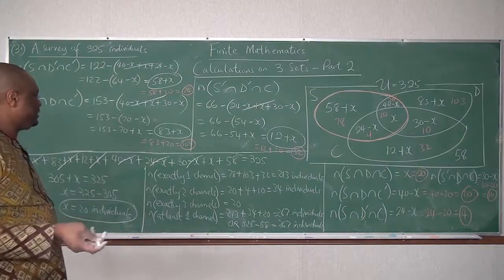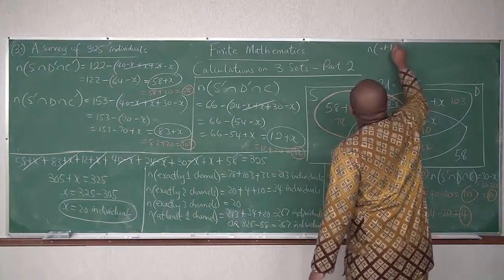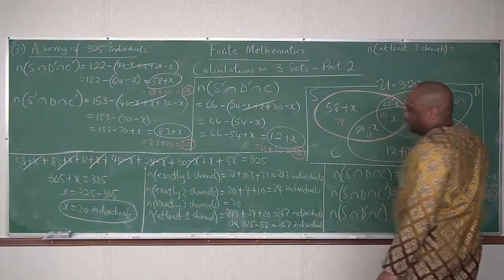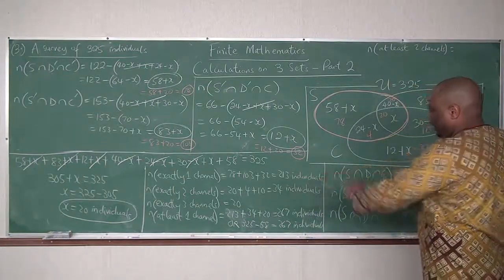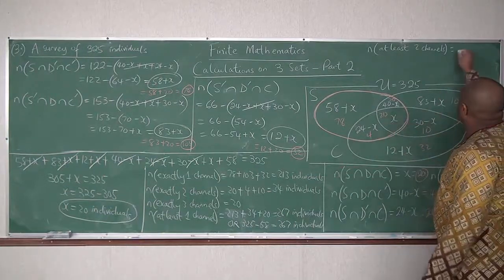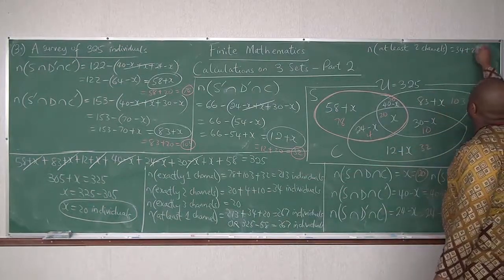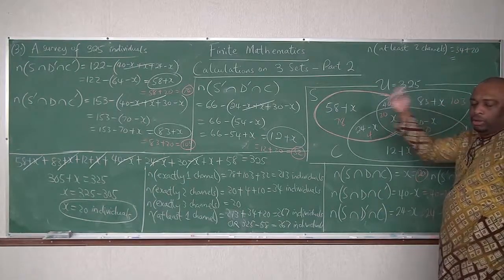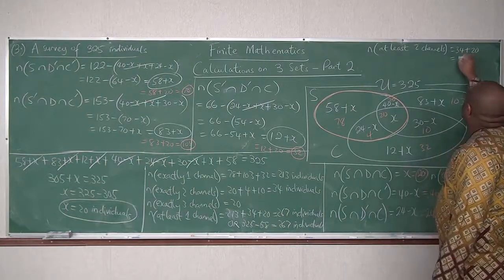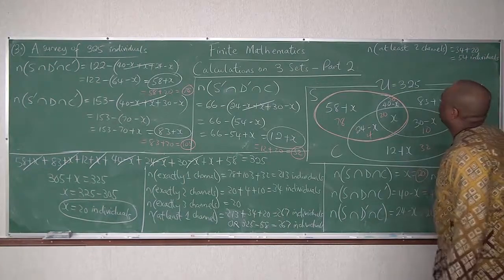Then, what of at least 2 channels? Can we complete that? Cardinality of at least 2 channels. At least 2 means greater than or equal to 2. So that would be 34, exactly 2 channels, plus the 3 channels. So 2 and 3, and that is 54 individuals. At least 2 channels.